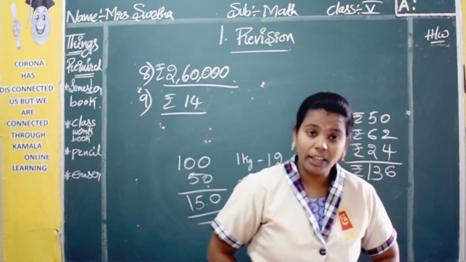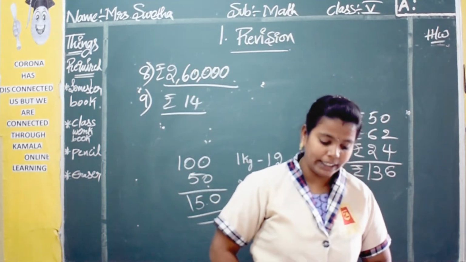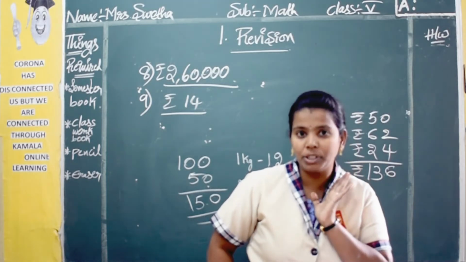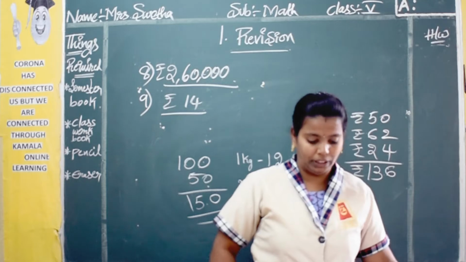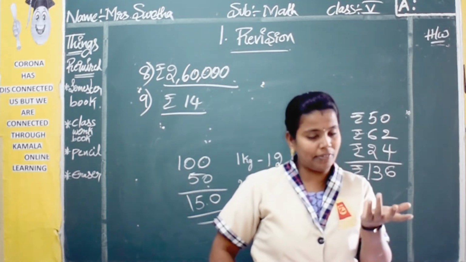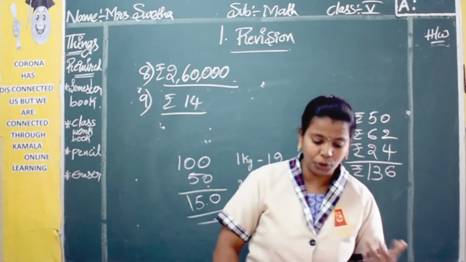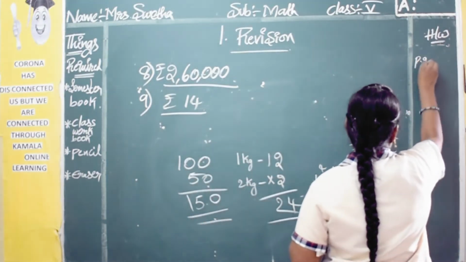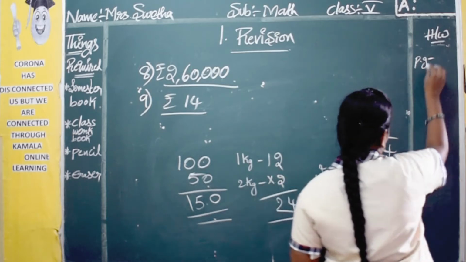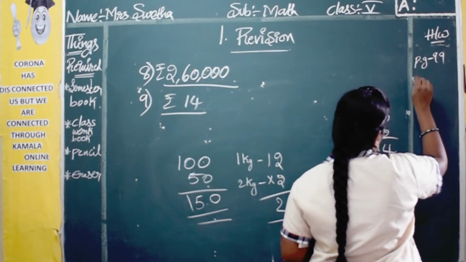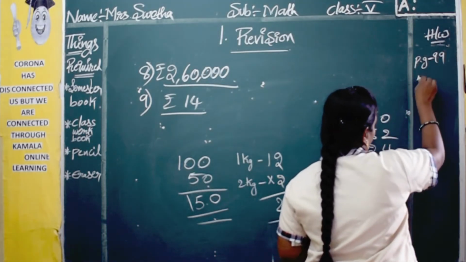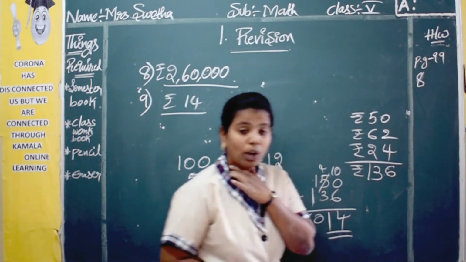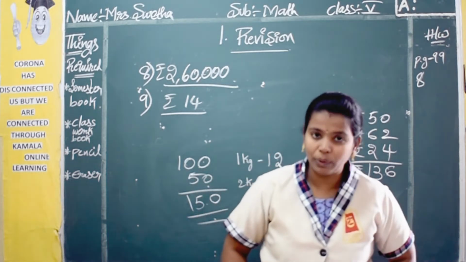Okay. So now see your 8th problem. How many days are there in 15 weeks? So here, for 1 week you should check how many days, and you have to multiply with that 15. So 1 week will have 7 days. So you multiply 7 with 15, and you will know how many days are there. So you do this problem. Yes, this is very easy. You just have to multiply 15 with 7.